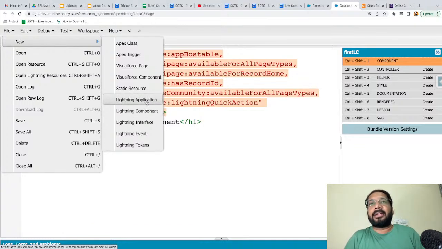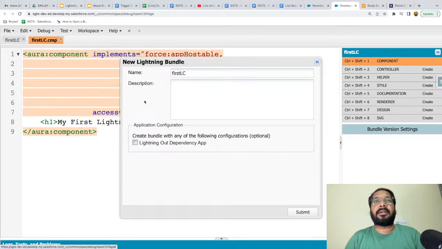With the help of a Lightning application, you can preview how your Lightning component will look on the UI. So the Lightning application we'll be using for testing purposes only. If you want to place your Lightning component on Lightning Experience in real time, I will be demoing that also. Before that, I'm going to create a Lightning application.